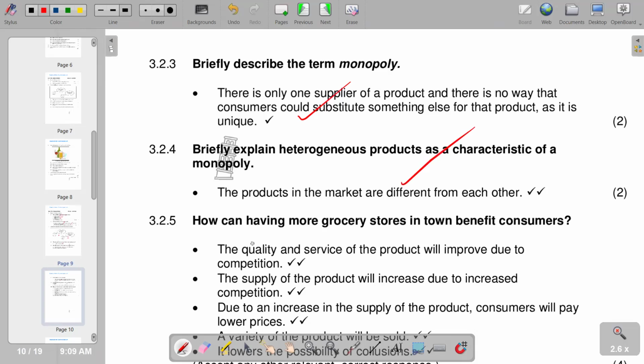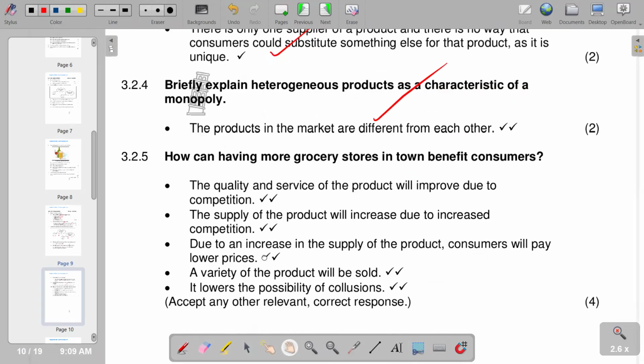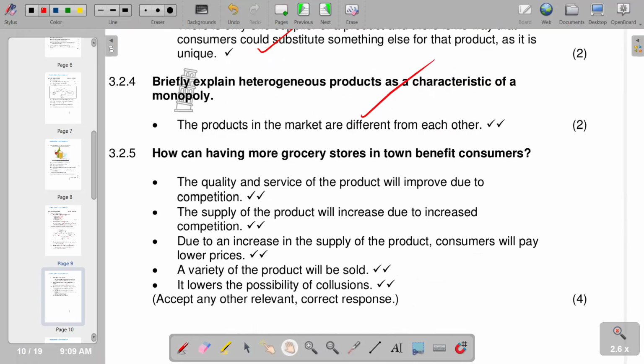Then how can having more grocery stores in town benefit consumers? It's obviously based on choice. They can choose which product they want from those alternatives that are there. And we are saying the quality and service of the product will improve due to competition. The supply of the product will increase due to increased competition again. Due to competition, obviously the quality is going to be enhanced, as they are going to compete to win customers. So in the process, the quality is improved. Due to an increase in the supply of the product, consumers will pay lower prices, and the variety of the product will be sold. So this is the issue of a choice.